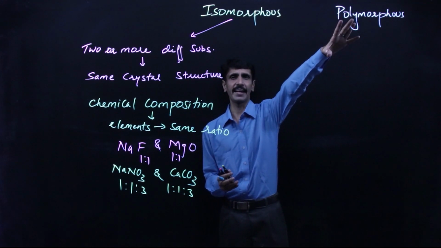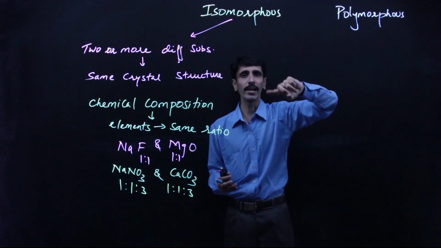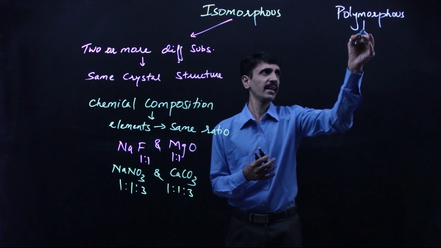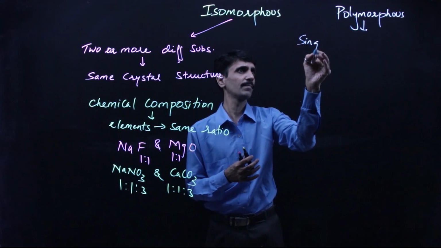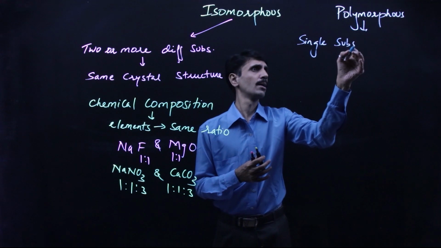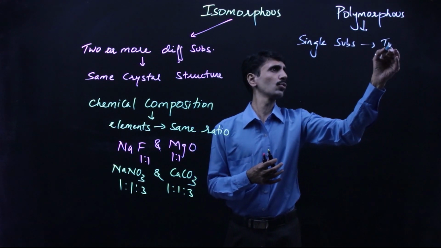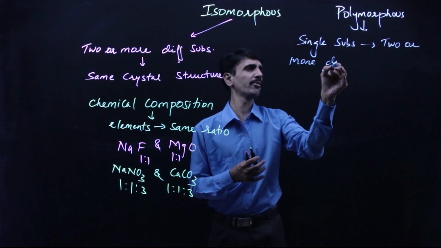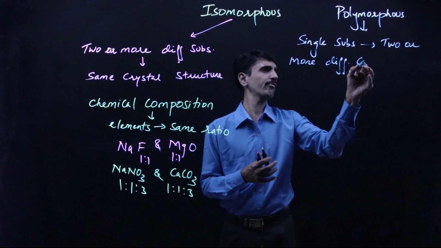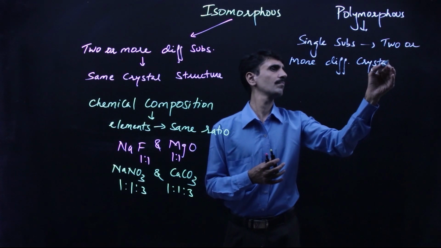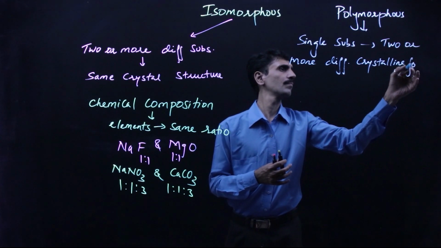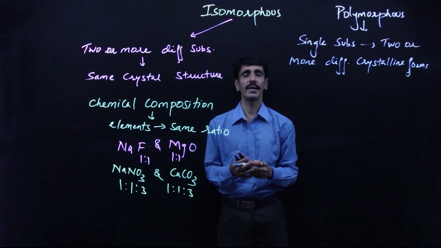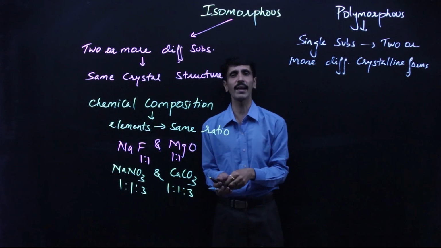When you consider the next category, and that is polymorphous. So when you talk about polymorphous, what it means is it's a single substance but existing in two or more different crystalline forms. Okay, the substance is the same, but it exists in what? Two or more different forms. I give you an example also.